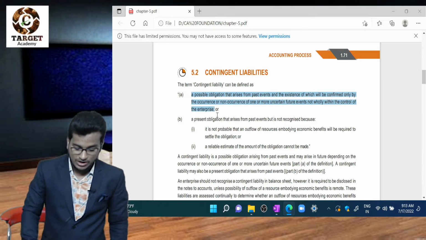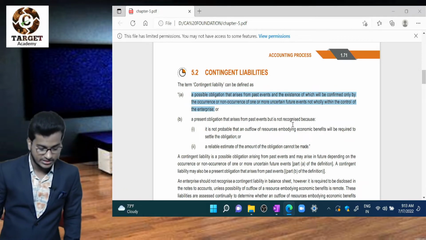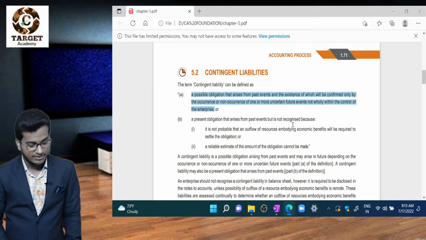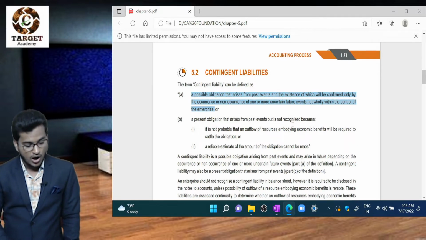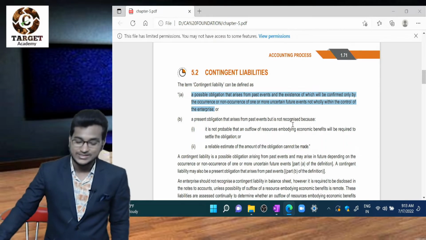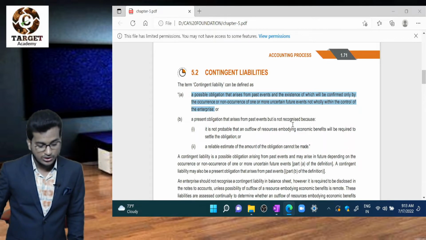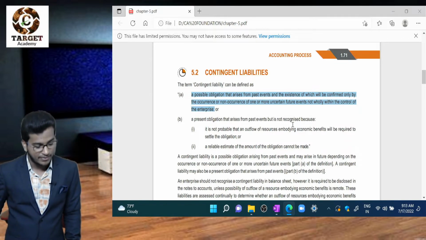A possible obligation that arises from past events and the existence of which will be confirmed only by the occurrence or non-occurrence of one or more uncertain future events, not wholly within the control of the enterprise.